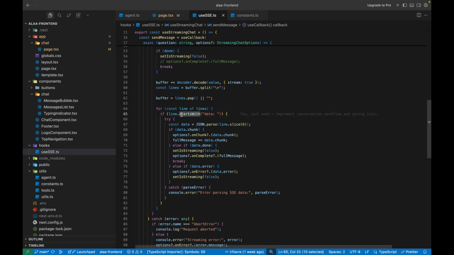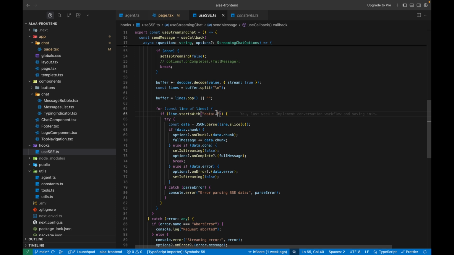So whenever the current line in the buffer has data, remember when we were sending data from the backend, we had data with two dots, and then the message.